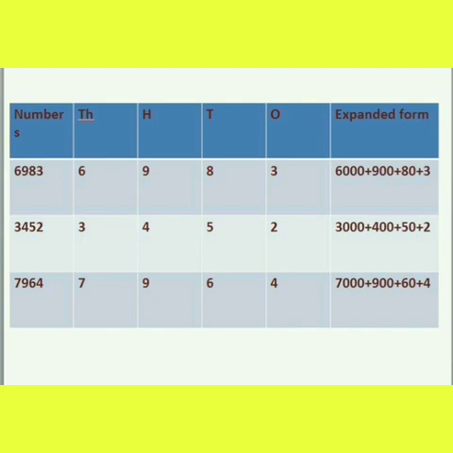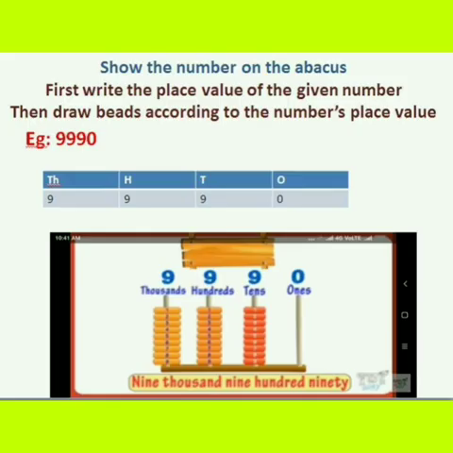For writing the expanded form, first you have to arrange the numbers in the place value chart. Then we have to find out the place value of each number, and finally we have to sum up all the numerals.